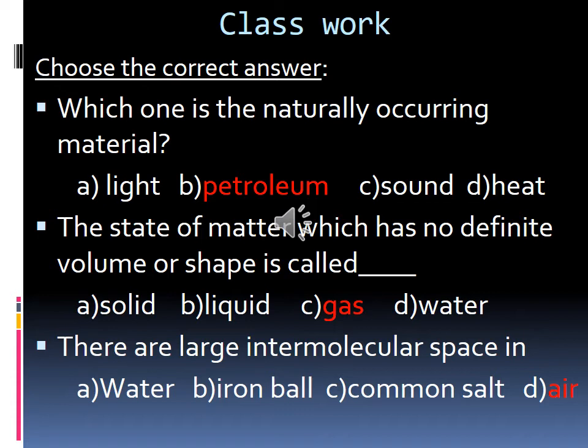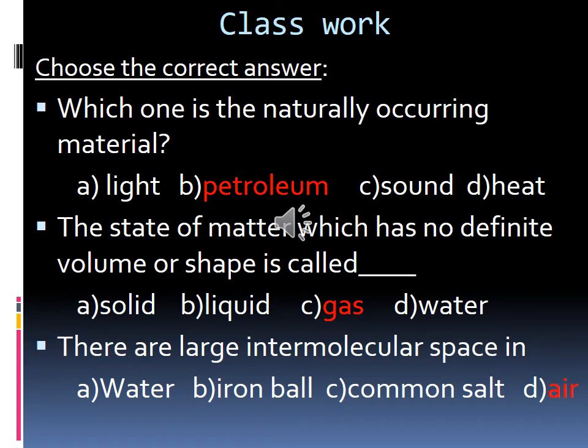And then change of state of matter. What does change of state of matter mean? Matter can change from one state to another state with the change in temperature and pressure. That is called change of state of matter or interconversion of states of matter, okay, children? We have learned some terms involved in change of state of matter.